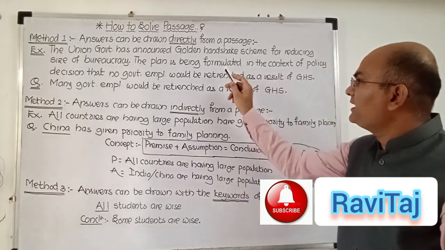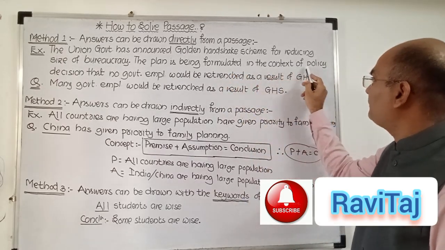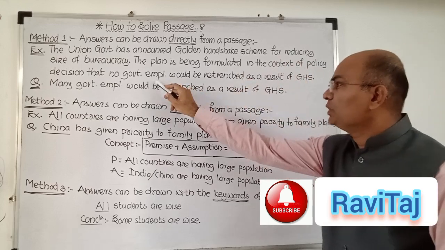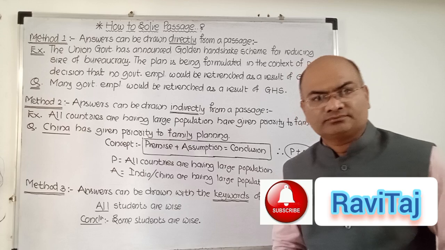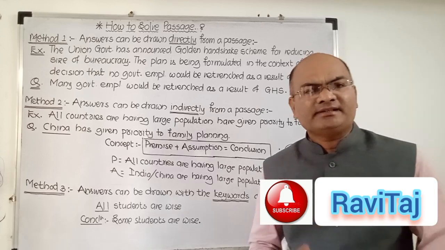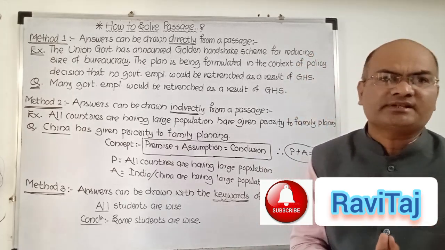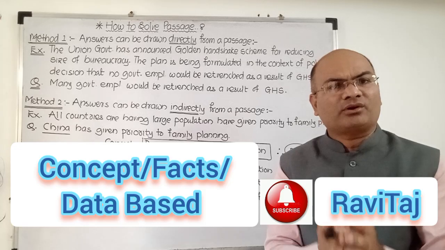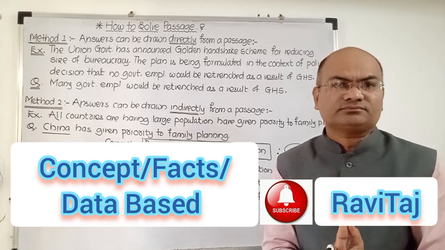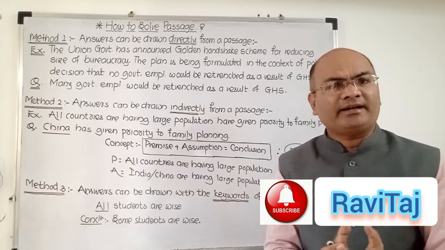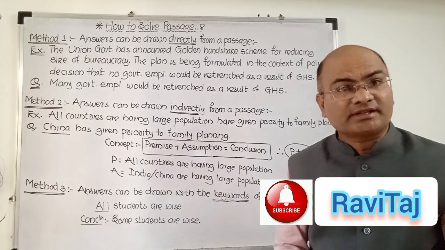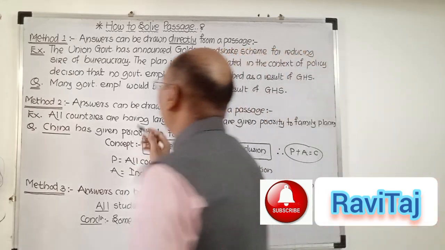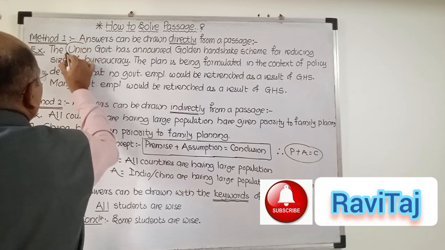The plan is being formulated in the context of policy decision that no government employee would be retrenched as a result of golden handshake scheme. So this is our passage. My dear friends, in the first method, questions can be set on a concept base, factual base or data base. Suppose, in a simple way, I ask a very simple question on passage number 1: who has launched the scheme? Our answer must be Union government.